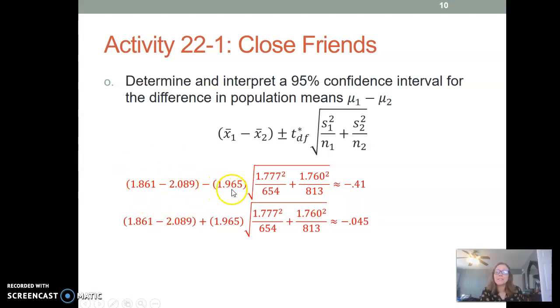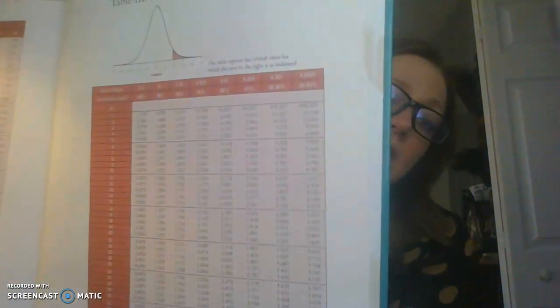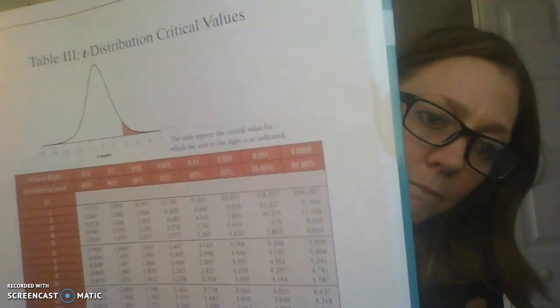This 1.965 is a t-value that we get by looking at the table. Again, we're doing it once by hand, but we usually don't do this by hand because we have technology. So we're going to go ahead and look at this table. Not the normal probabilities. Sorry, next page. The t-distribution. See at the top there, it has confidence level.